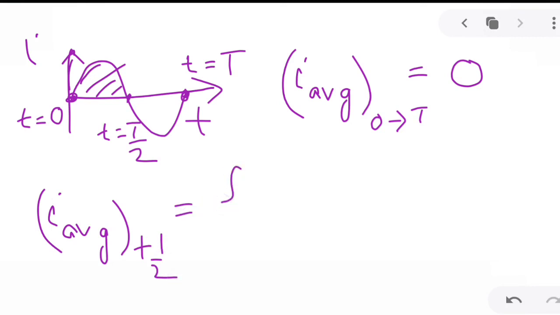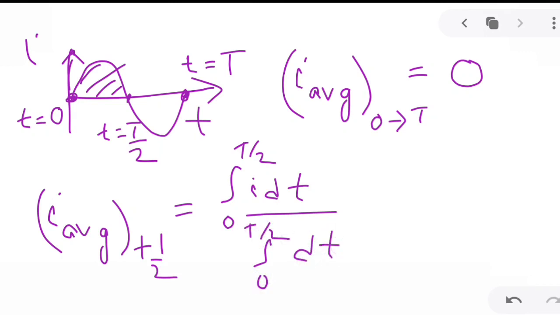So I average for the positive half cycle will be the integral from 0 to T by 2 of I dt, divided by the integral from 0 to T by 2 of dt. If you proceed in a similar manner, you will get this result to be twice I naught by pi. Please try this from your side and get the result. So for the positive half cycle, it is twice I naught by pi.